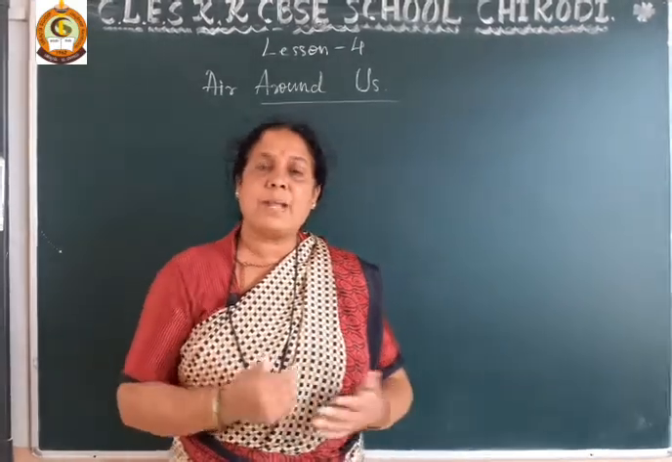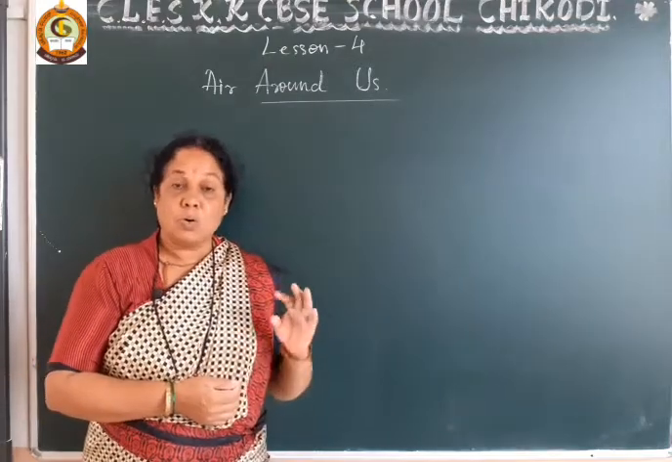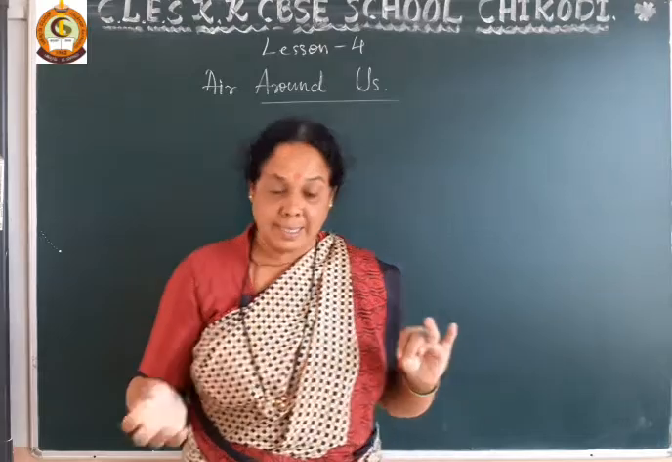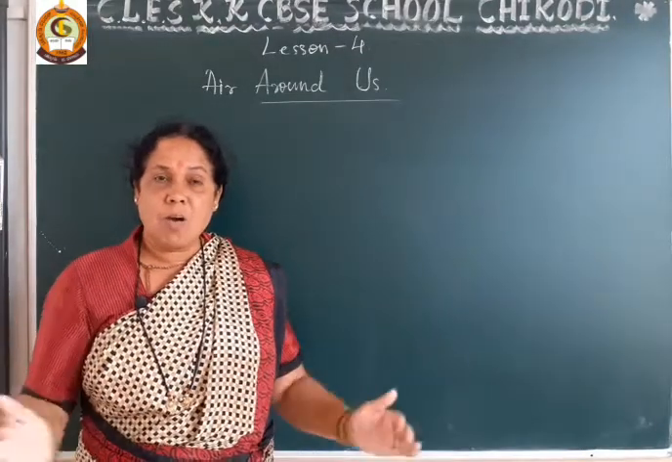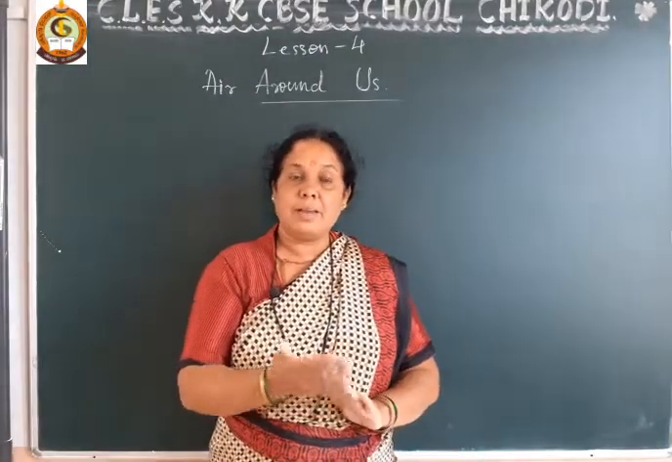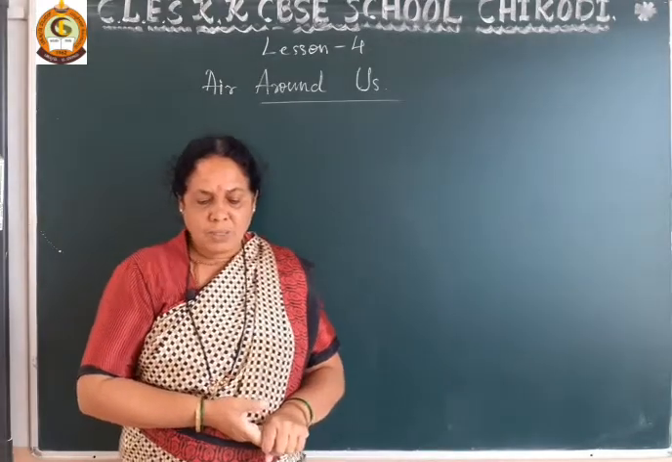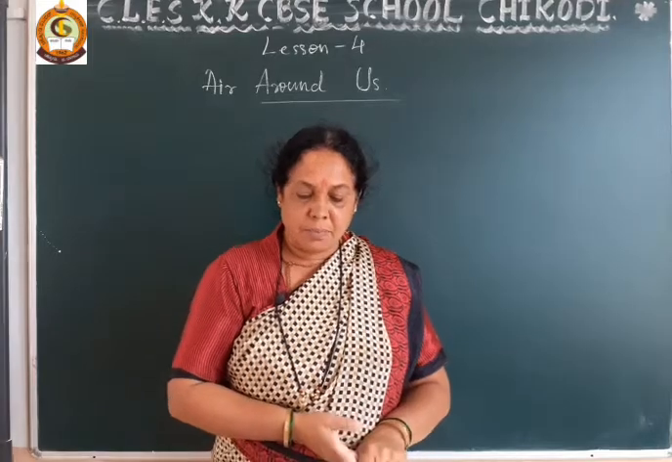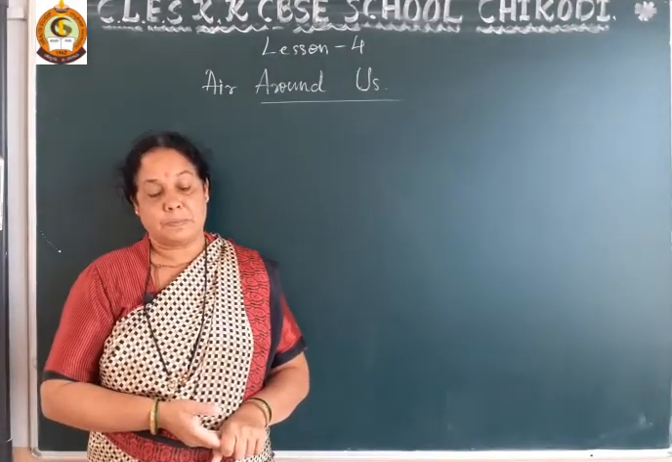So what types of gases are mixed in this? Nitrogen, oxygen, carbon dioxide and other things like water vapor and dust particles are mixed in this. This mixture of gases together forms the earth's atmosphere.